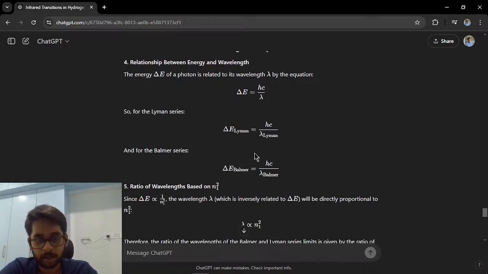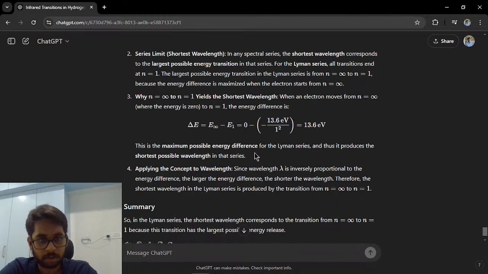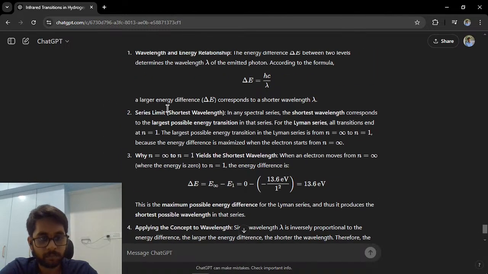Delta E for Lyman is, so this is some other question. Series limit is infinity to 1, so it makes sense. Why n infinity? Because the series limit is the shortest wavelength. Makes sense. When an electron moves from n is equal to infinity, where energy is 0, the energy difference is infinity minus energy in the first state. So energy at infinity is 0 minus energy at